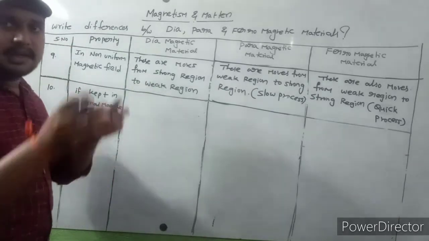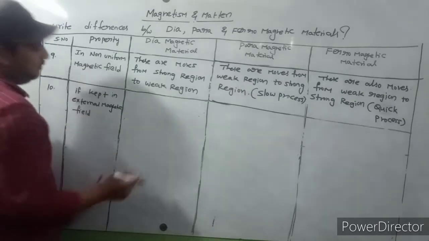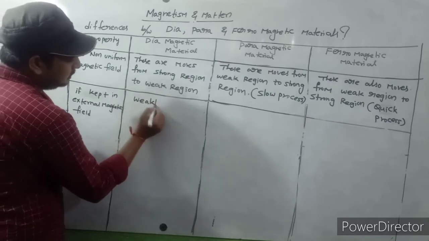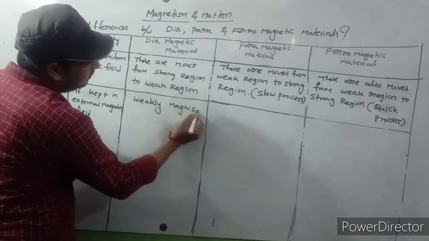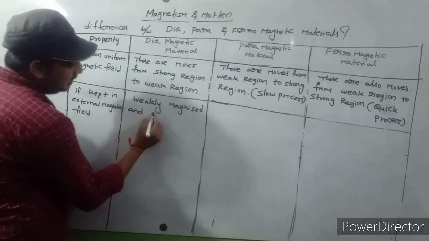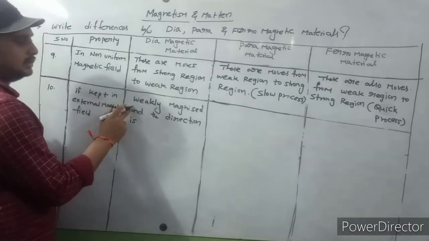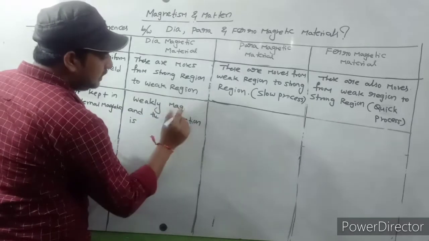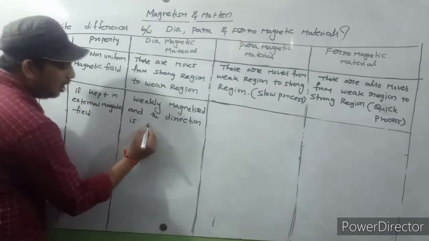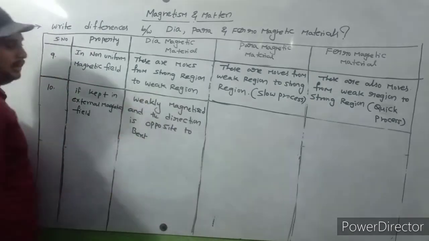If diamagnetic materials are kept in an external magnetic field, then they are weakly magnetized, and the direction is opposite to the external magnetic field, opposite to B external.